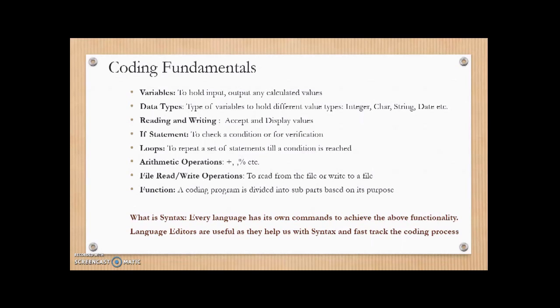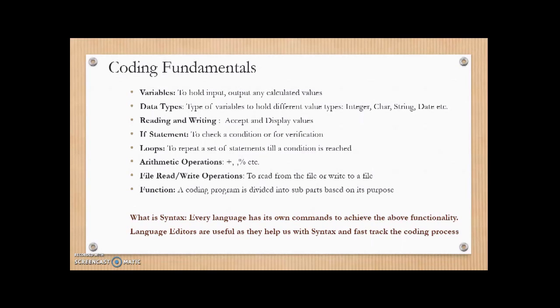The values entered by the user are stored in a space called a variable. Once these variables are saved, we can use them to perform various functions. Like once we have the user ID saved in a variable, we can check in the database whether this user ID exists or not. So saving the input in the variable is critical so that we can process it.